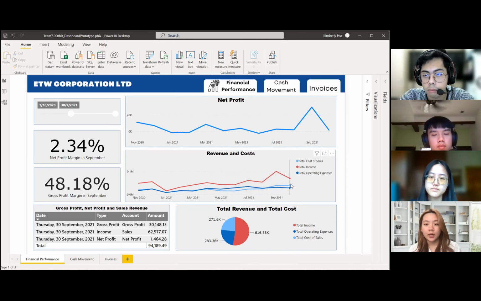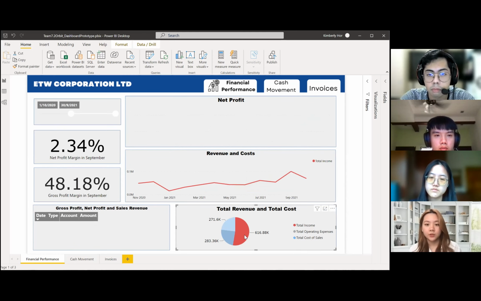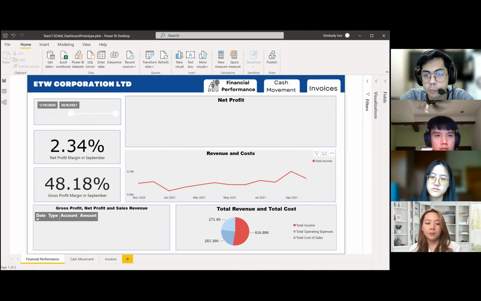Even though there is a high cost in September, overall, ETW Corporation is still in the gain as their total income is still higher than the total cost. I'll pass it on to Hui Hui.